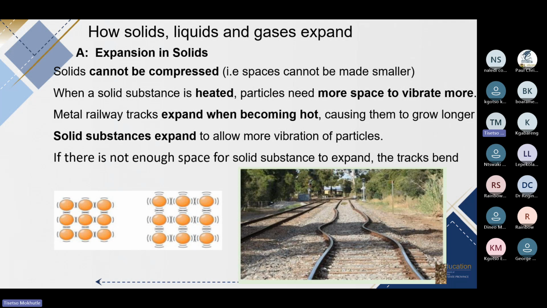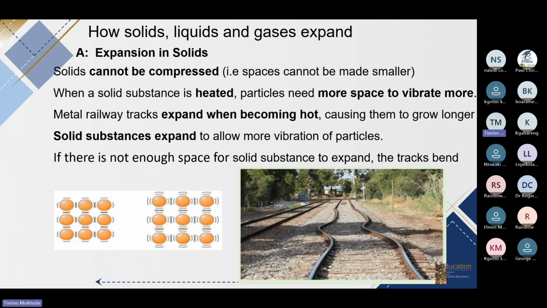Now let us look at this example here. Here is a solid iron railway track. We know that it is made up of particles that are closely packed like you see here. Now, due to scorching heat from the sun, the particles of the metal of the railway tracks can start to vibrate more and create even more space.